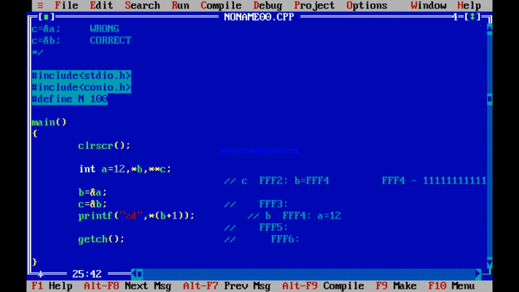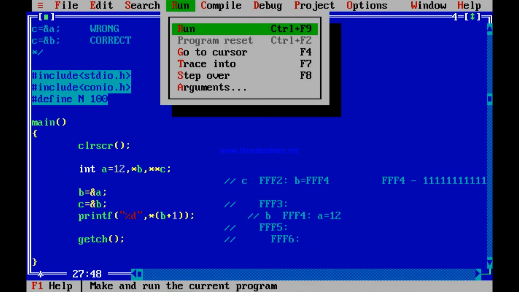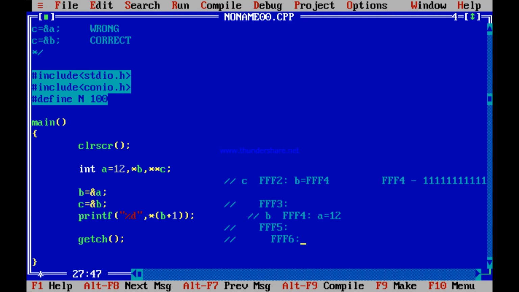See, B is an address FFF4. Plus 1 increases by 2 because it is an address of an integer, FFF6. Content of FFF6, I have not assigned anything, but maybe it is an integer. Content of FFF6 is any garbage. That garbage may be 0. Let's check. Yes, 0. I have not assigned anything. You understand? Now suppose I write address of B.